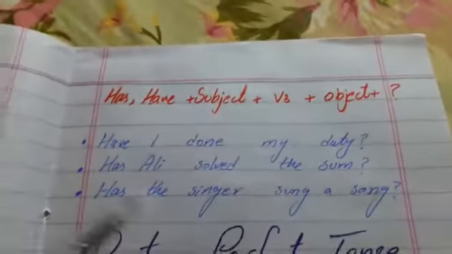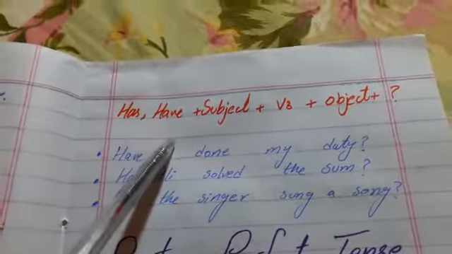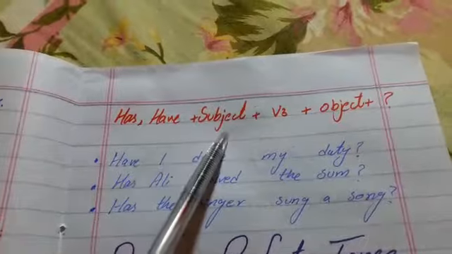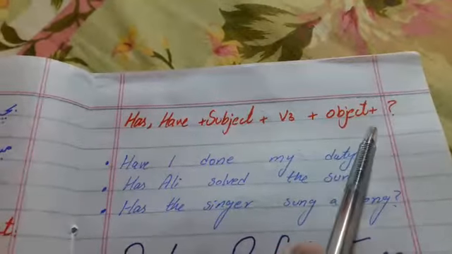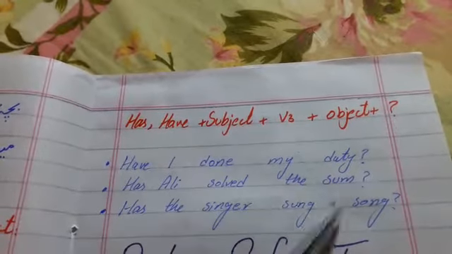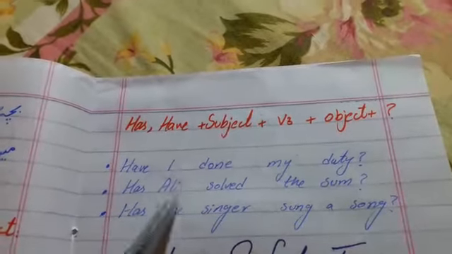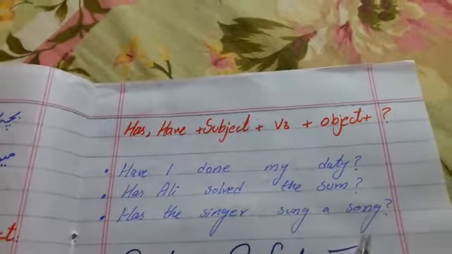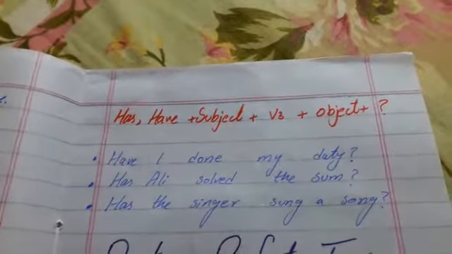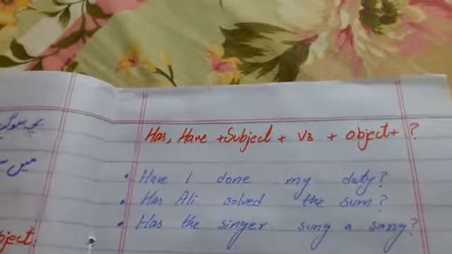After that we have interrogative formation. Has, have at the start of the sentence, and after that we have subject and third form, and after that object and question mark. Have I done my duty? Has Ali solved the sum? Has the singer sung a song? Has, have plus third form for present perfect.